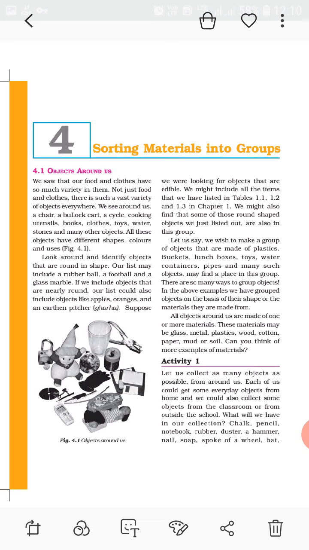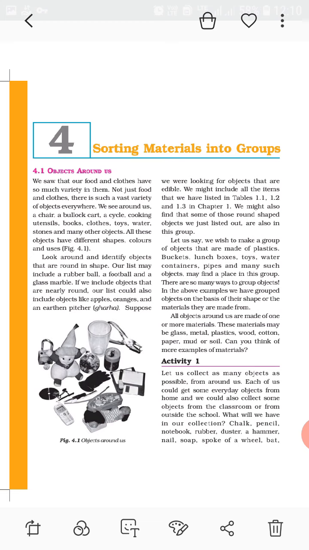Now this is NCERT page number 1, sorting materials into groups. Same thing, objects around us, so many things around us. You can see at your home there are so many things. Okay, from top to toe, different things. Some are living and some are non-living. In activity 1, they are saying that you have to collect a variety of objects and classify them, like chalk, pencil, notebook, rubber, duster, hammer, nail, soap and wheel.